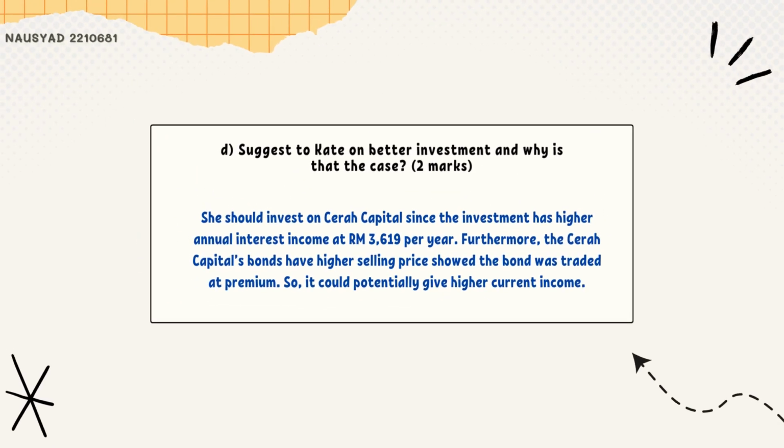Moving on to the last sub-question, question D. Suggest to Kate a better investment and why we choose that case. So the answer that I wrote is she should invest in Cerah Capital since the investment has higher annual interest income at RM3,619 per year. This amount was calculated based on the previous question. Furthermore, Cerah Capital's bond also has a higher selling price, showing the bond was traded at a premium, so it could potentially give higher current income.